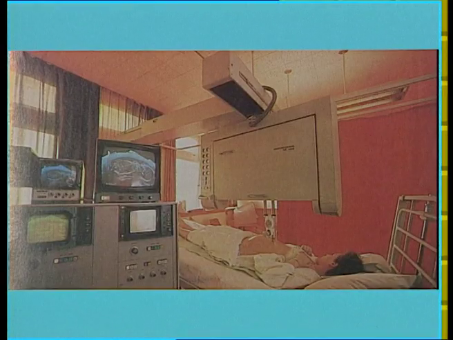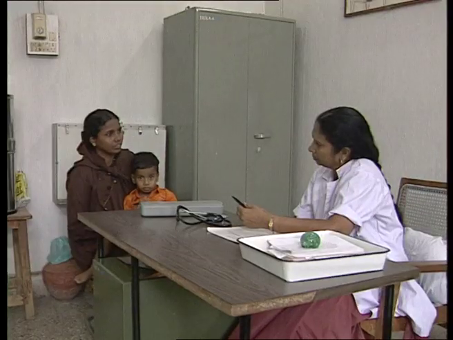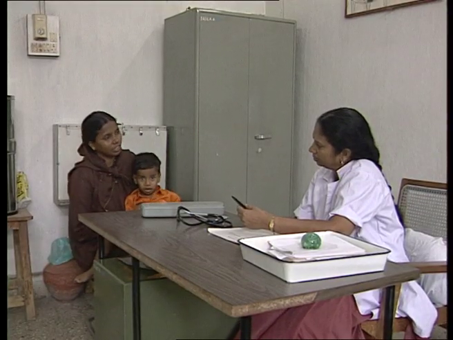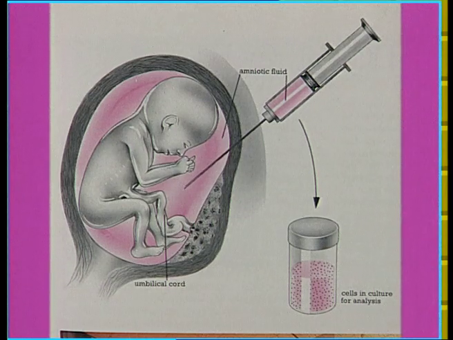And when we come to the prevention of genetic disease, there are 2 types of prevention. One is primary prevention, the second one is secondary prevention. Primary prevention is very difficult to achieve because we should know the reasons why the mutations are occurring in the chromosomes as well as in genes, and we have to identify the factors and remove them. This is a difficult situation. Till then, what we do is secondary prevention, that is prevention of the birth of a child with a genetic problem. This can be done by genetic counseling as well as by prenatal diagnosis.